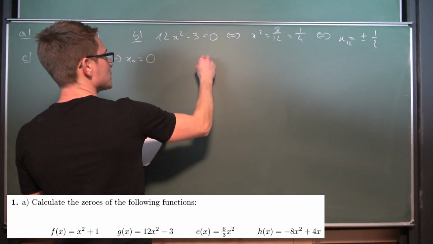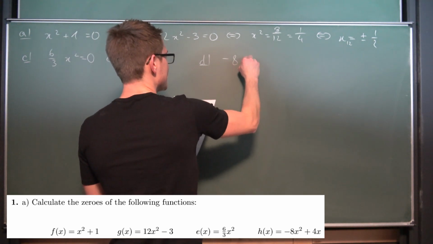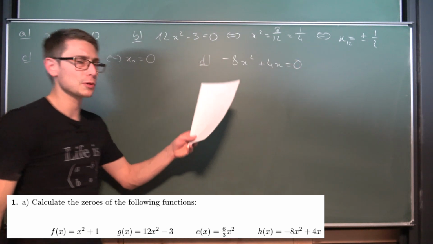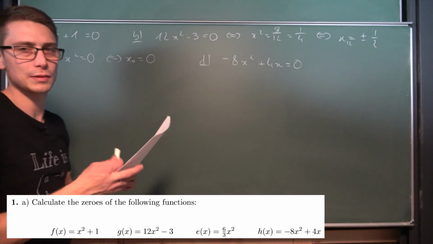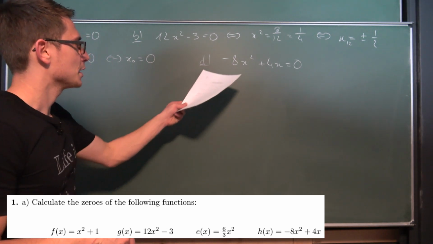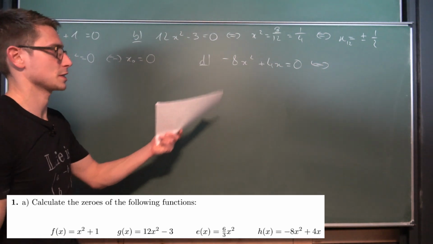And the last one then must be d, or h of x. Negative 8x squared plus 4x is equal to 0. And here I was basically just asking through all the different scenarios that you quite possibly can have, basically, apart from using the quadratic formula. Here, factor out an x, it makes the life easier. You can also use the quadratic formula, but it's just overkill.